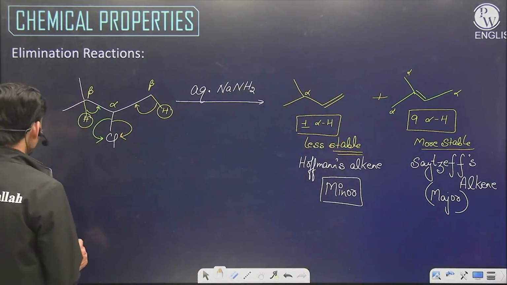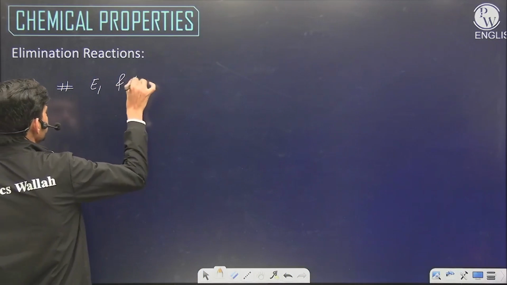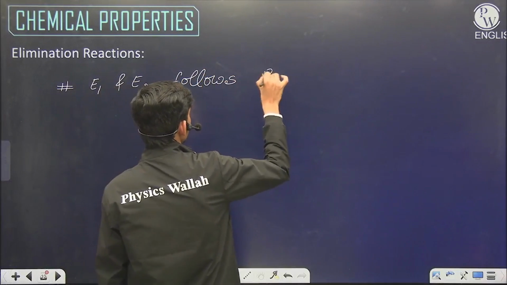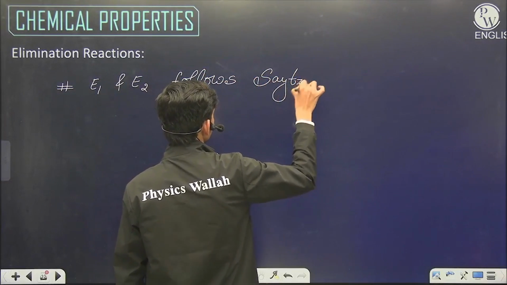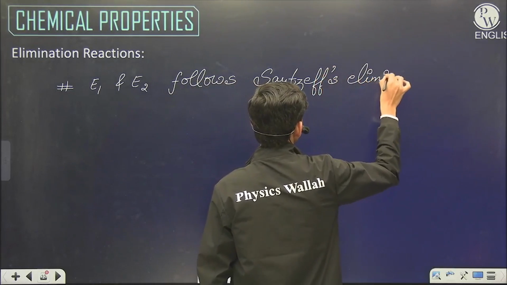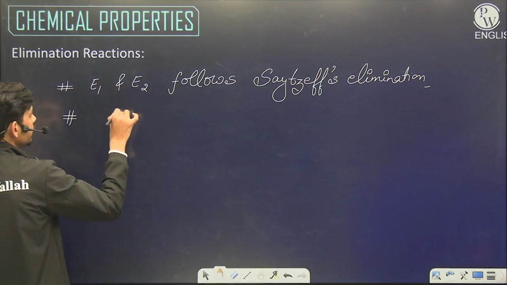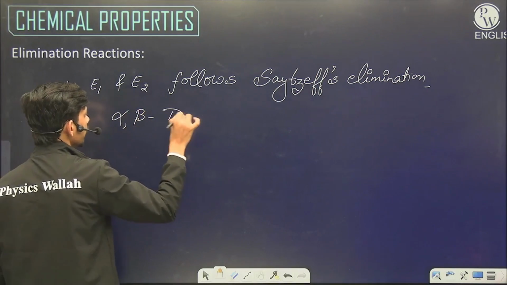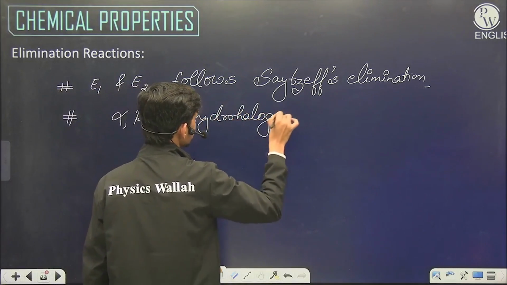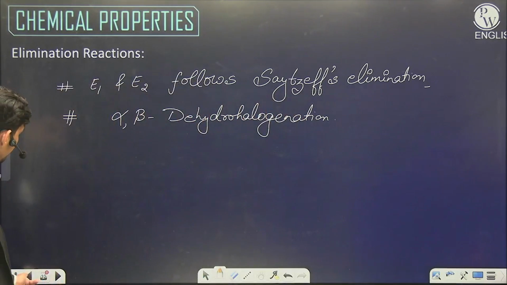So both E1 and E2 follow Saytzeff elimination. And these eliminations are called alpha beta dehydrohalogenation. Why do we call them alpha beta dehydrohalogenation?